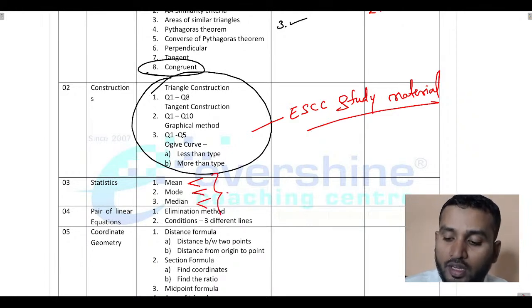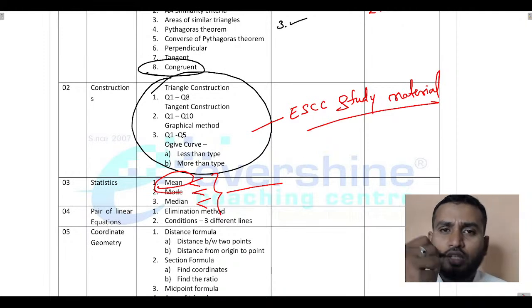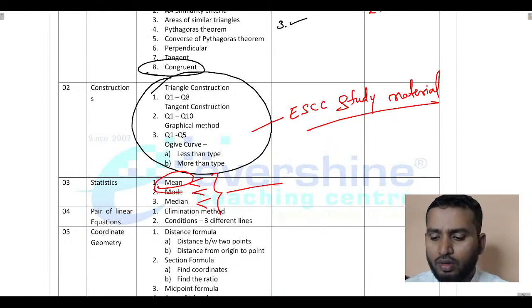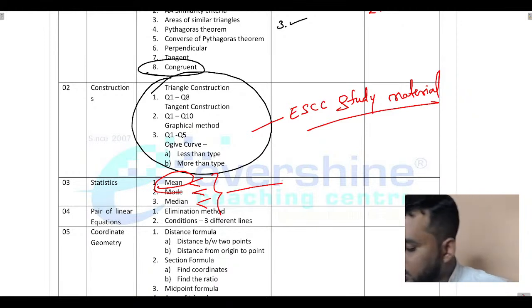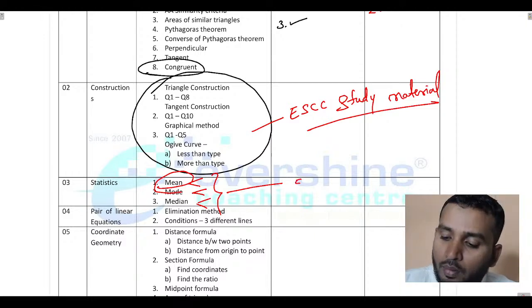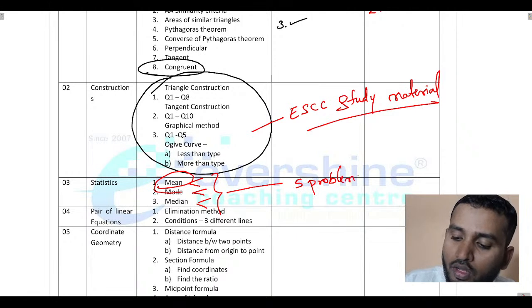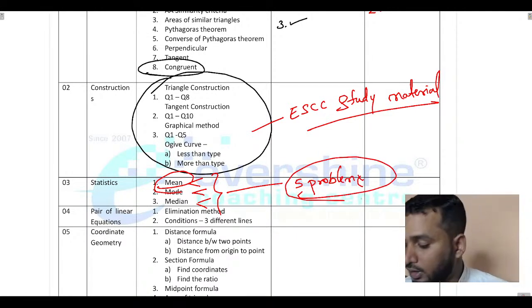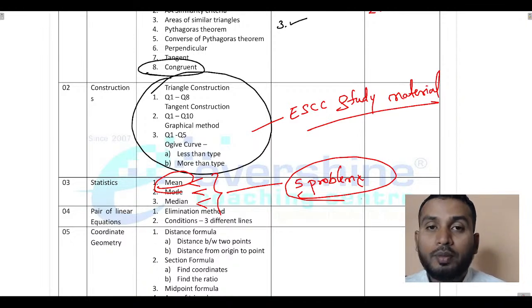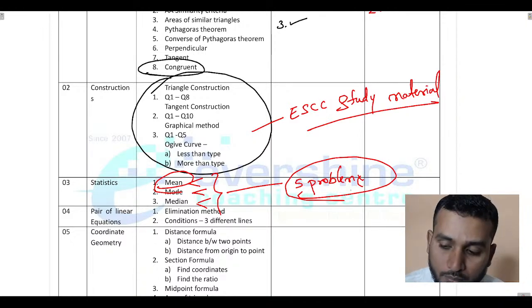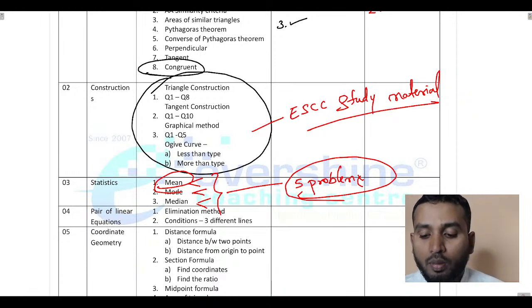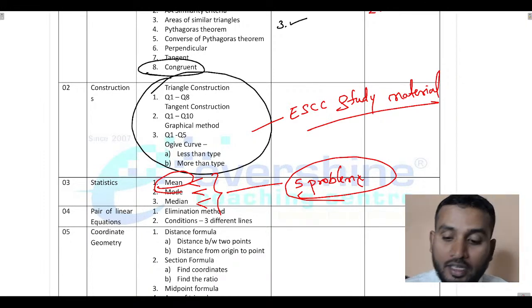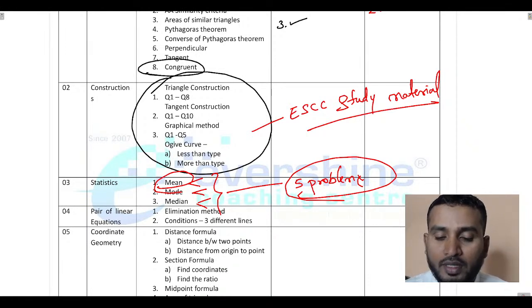But still, if you want very good practice based on mean, you can choose any question as you like, as you wish. Okay, is this clear? So what you can do, solve a minimum of 5 problems for better understanding. Got it? So, minimum how many problems? 5 problems based on mean, mode and median. You can choose any questions as per your wish, study any material, check it out, mean, mode, median, understood, and solve at least 5 problems based on each.